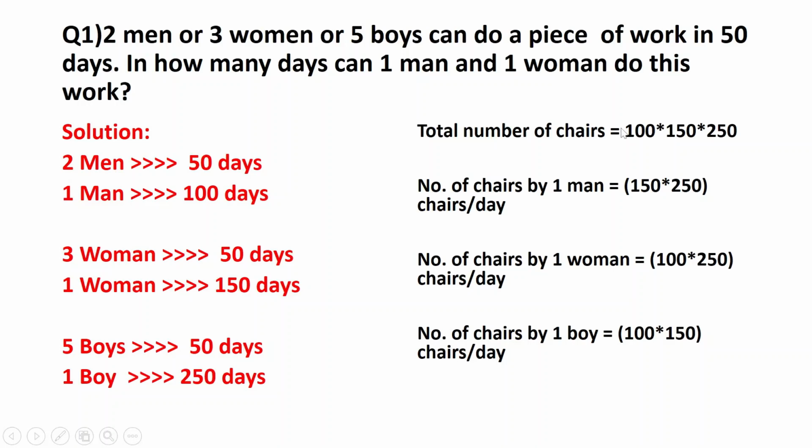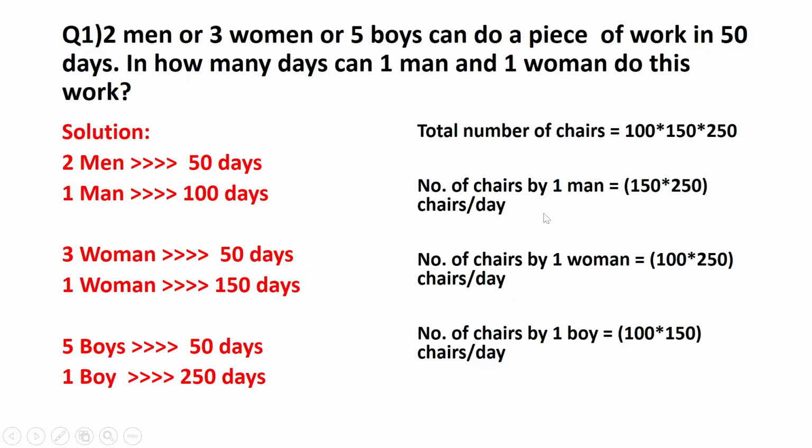So what you need to do is try to find out the number of days required by a single person. Since there are given 2 men, 3 women, 5 boys, try to find out for 1 man, 1 woman and 1 boy, and the multiplication of all those numbers will be equal to the number of works. That is, total number of chairs is equal to 100 into 150 into 250.